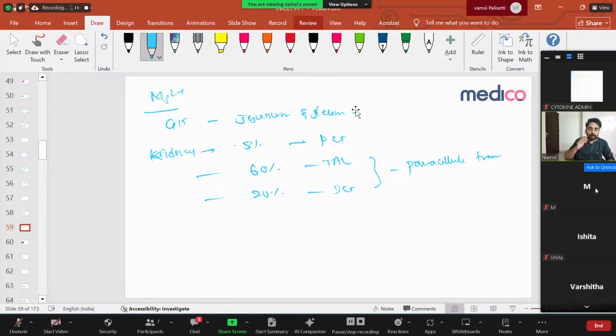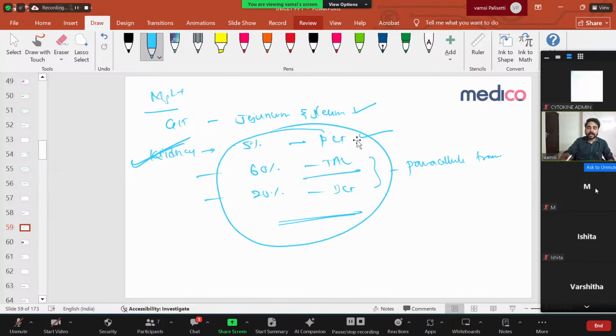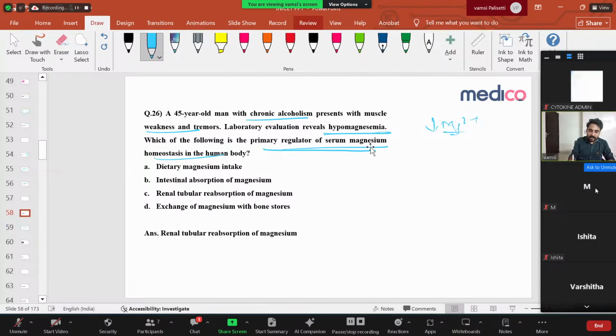So how is magnesium maintained in the body? Mainly through absorption from the GIT or from the kidneys. In the kidneys, 5% from the PCT, 60% from the thick ascending limb, and 20% from the DCT. So the main regulator of magnesium in the body is the kidney, because the PCT, thick ascending limb, and DCT are all absorbing. The primary regulator of serum magnesium is not dietary magnesium intake, not intestinal absorption, not bone. It's mainly renal tubular absorption of magnesium. Both the thick ascending limb and the DCT are involved. Clear? Simple question, nothing to discuss. Next question.